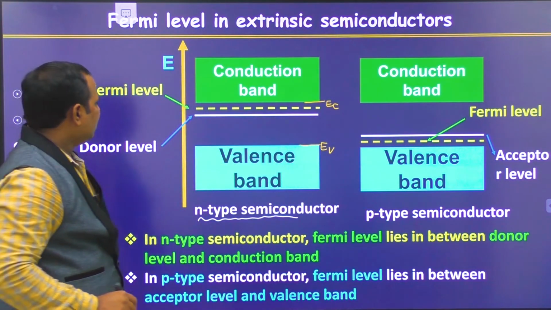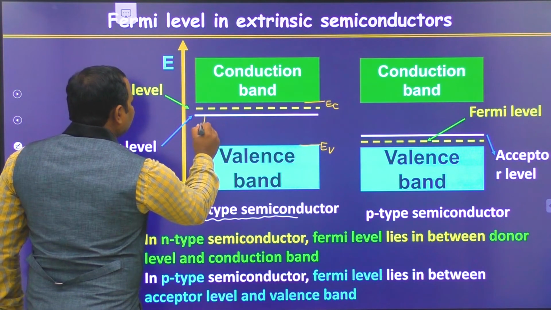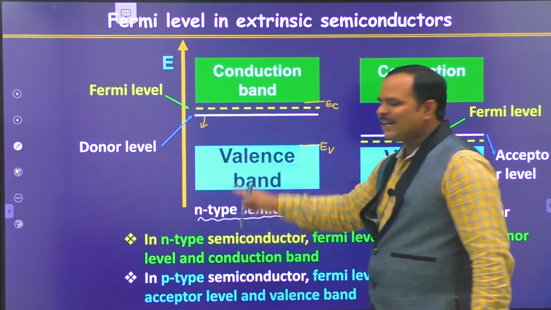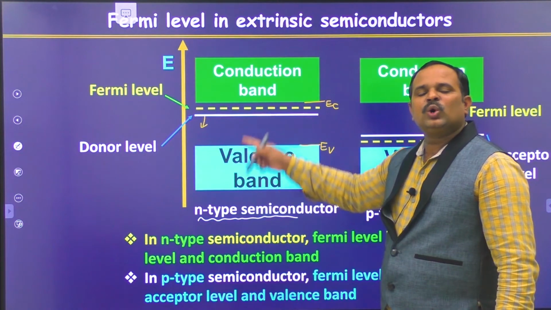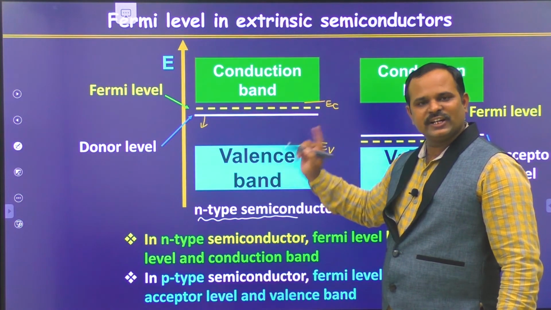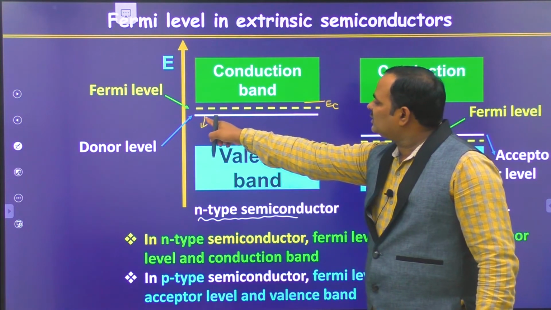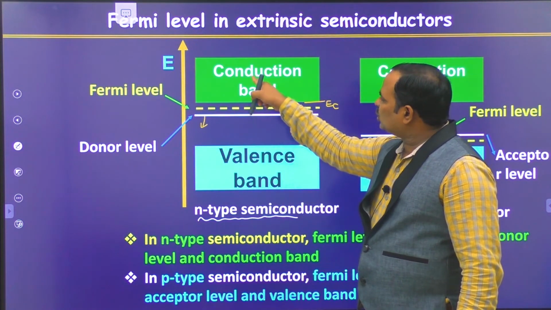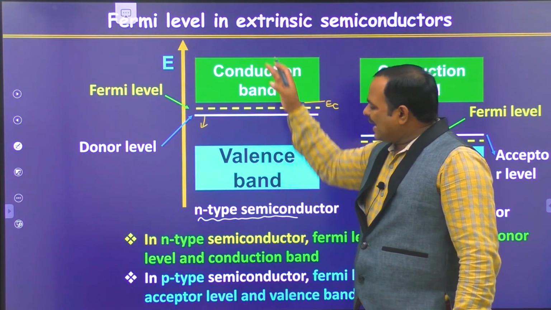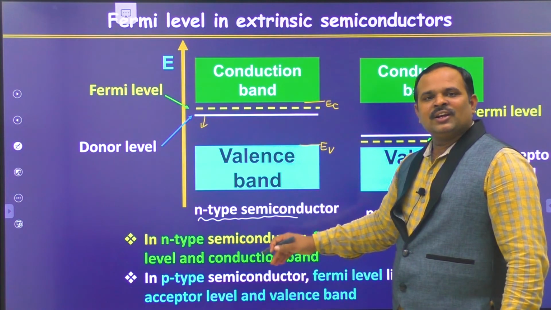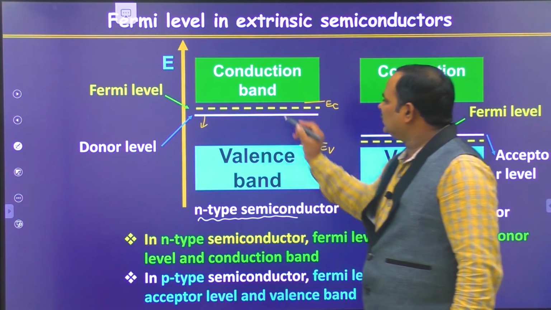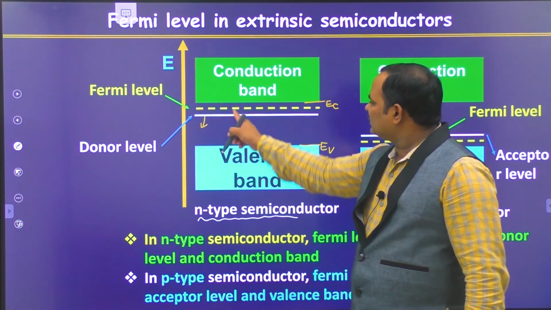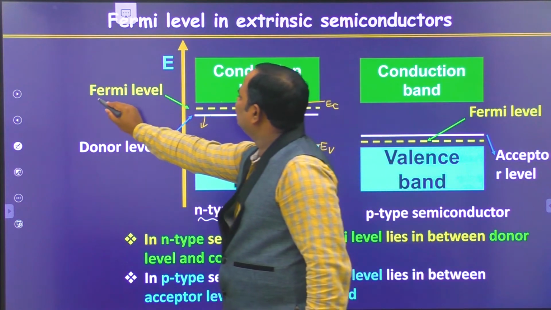And this is the donor energy level. When you have N-type semiconductor, we dope with donor elements like phosphorus, arsenic, antimony. Those energy levels are represented here. This is the donor energy level, closer to the conduction band. In the case of N-type semiconductor, the Fermi level lies in between the donor level and the conduction band edge. You can see here, this is the Fermi level of N-type semiconductor.